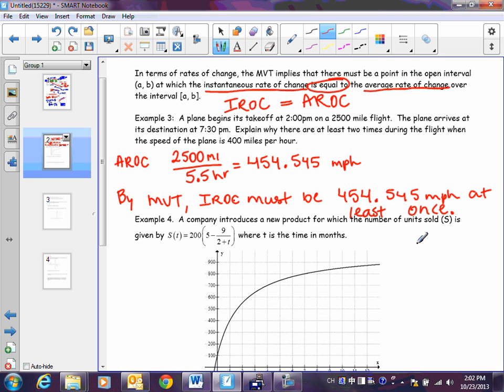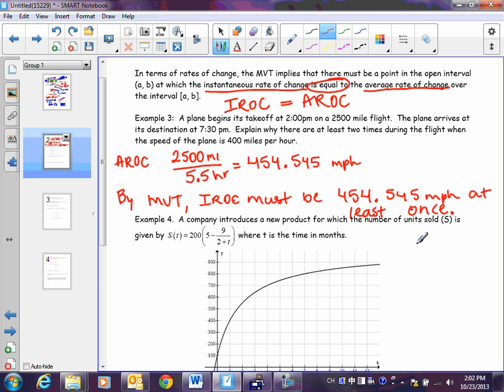Okay, so I found the average speed. I used mean value theorem appropriately, and I figured out that this plane, for sure, if you look at its speedometer, if you're the pilot, it's going to say that number at least once. Okay? So that's the calculus.